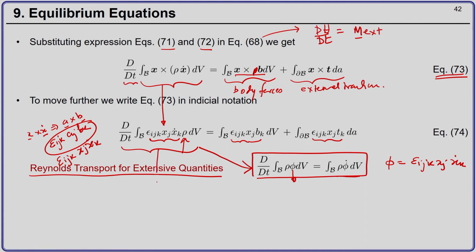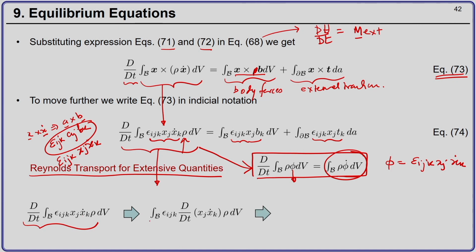Therefore, this equation can be written using the right hand side of Reynolds transport theorem. Therefore, d by dt of epsilon ijk x j x k dot rho dV can be written as the integral over current volume of epsilon ijk, the material time derivative of x j x k dot.